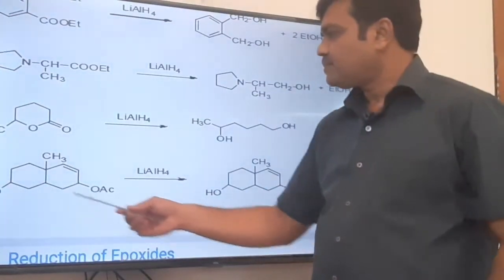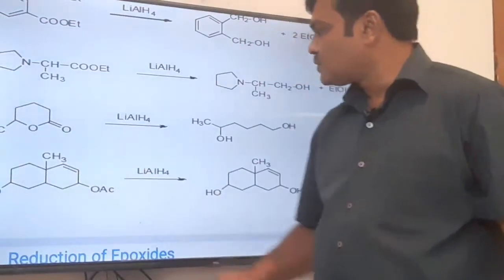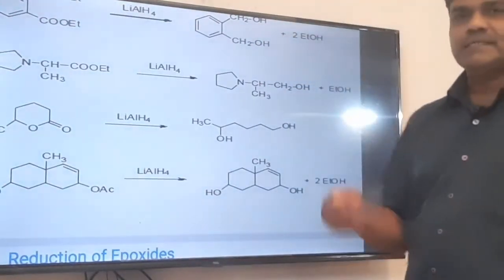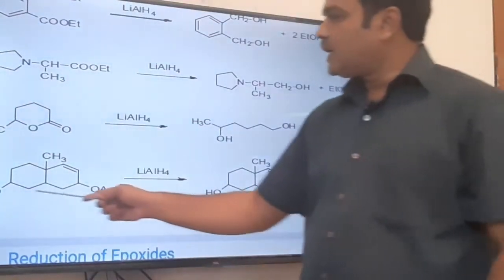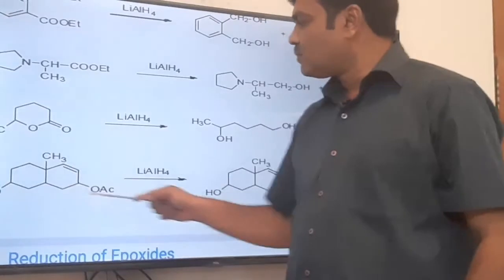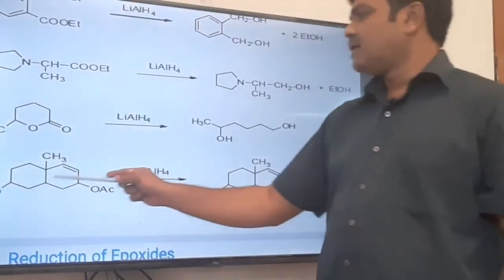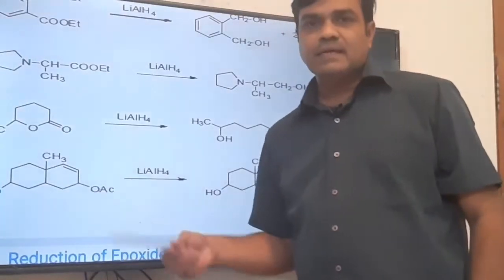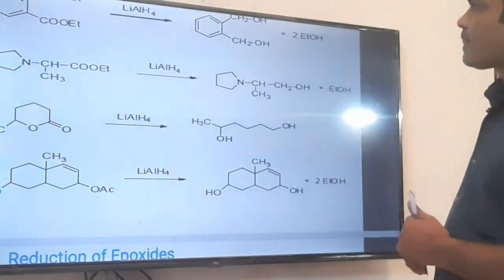Here this is the OAc, OC double bond OCH3. Ac stands for acetyl group, that is C double bond O CH3. So the oxygen protected with the acetyl group is deprotected, and here we get OH. Here we can say lithium aluminum hydride is a deprotecting agent in this case.